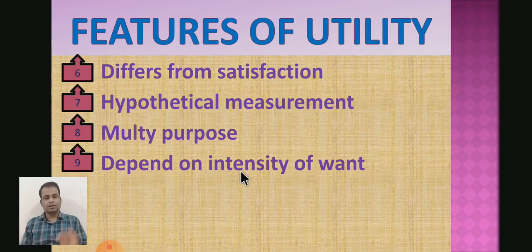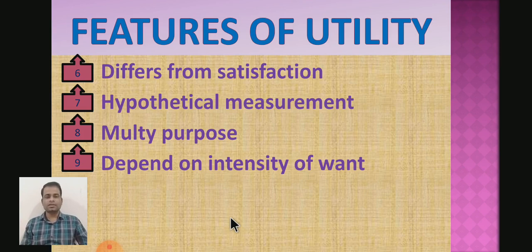If the consumer's want is more urgent, or the intensity of want has a high degree, then the utility of that commodity will be more. In other words, if the intensity of want is less, then the utility of that particular commodity will be less.